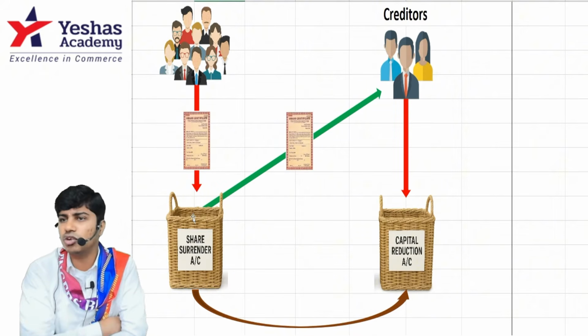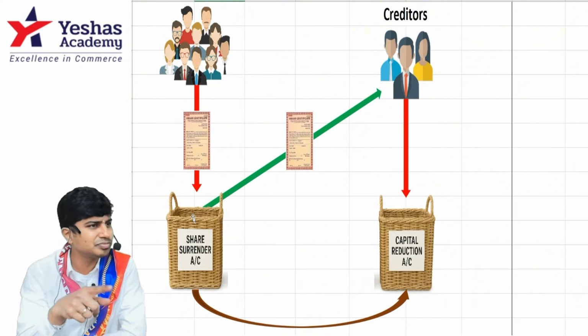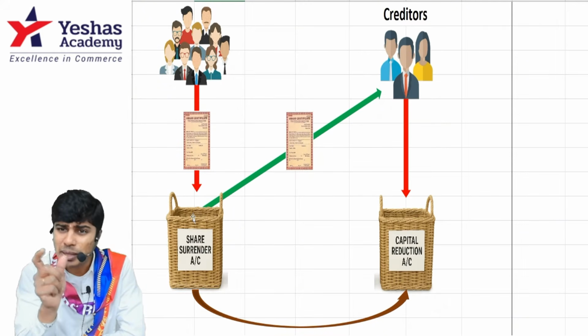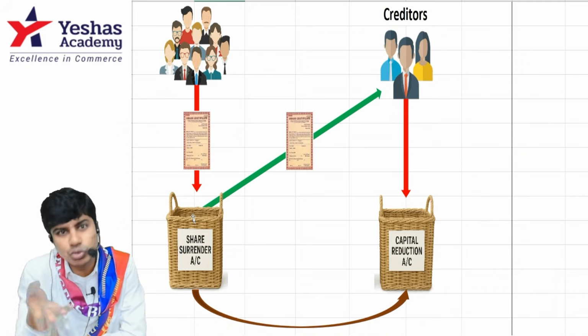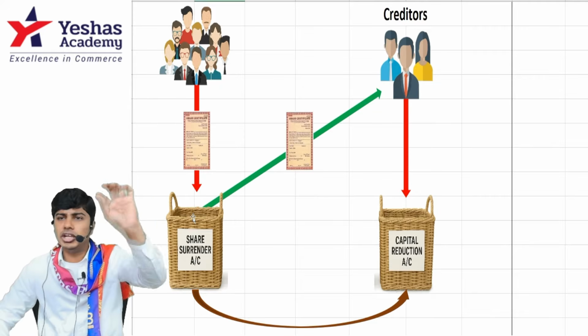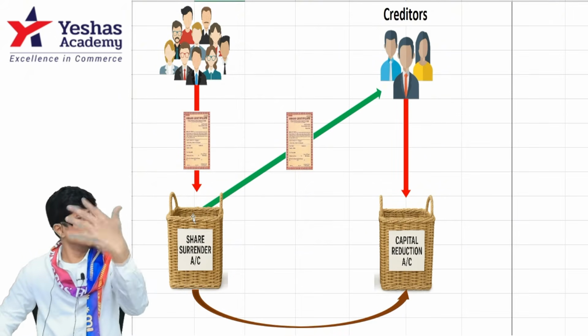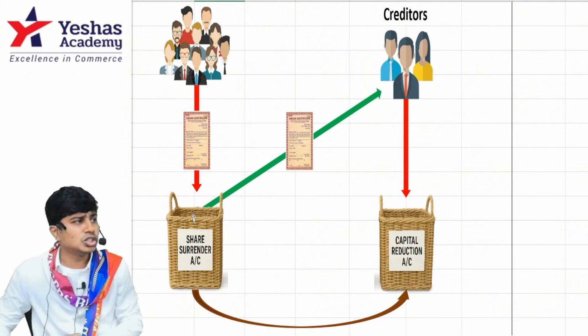Think of the journal entry for this share surrendered by the existing shareholders. Very easy. Capital is decreasing. Share surrender is like a temporary income. We'll use it to settle liability. Write the entry: share capital account, equity share capital account or preference share capital account, debit to share surrender.